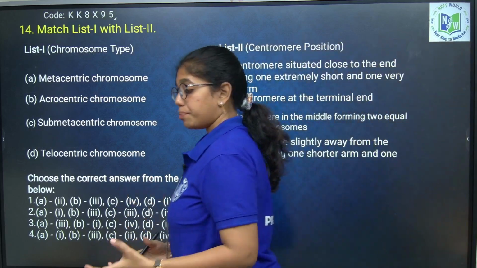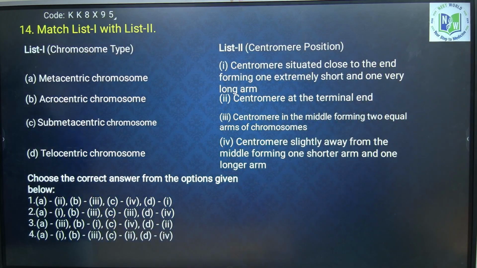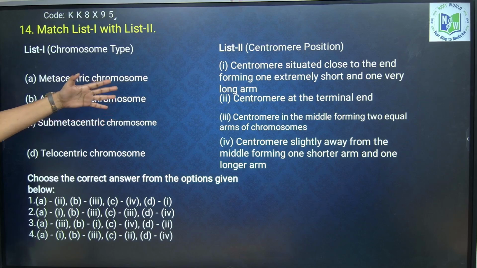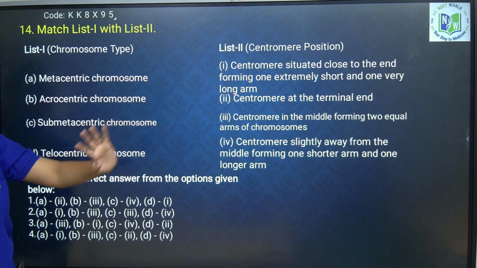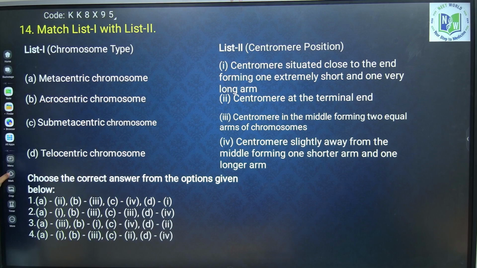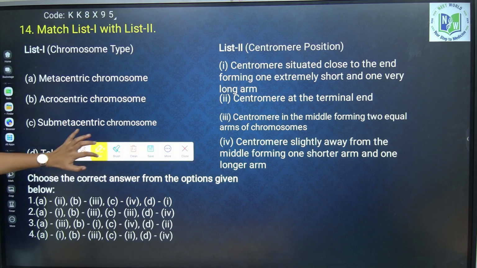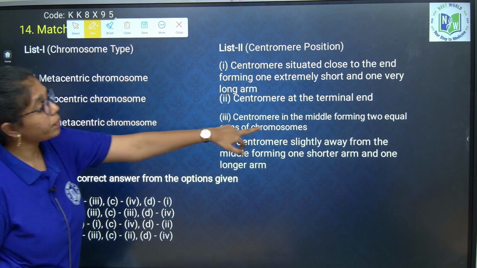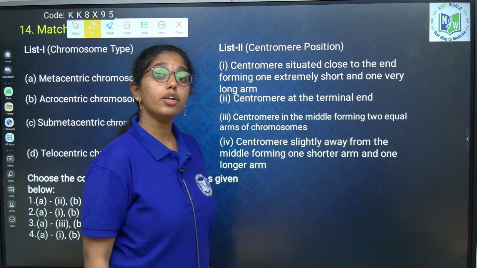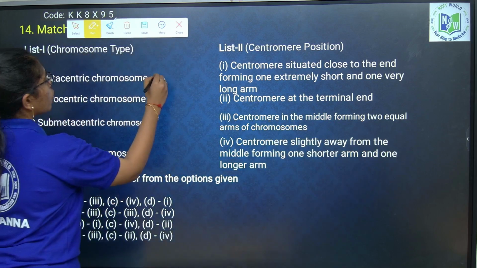Different shapes of the chromosomes are given and its shape is asked in column 2. Okay. Metacentric, where the centromere is in the middle forming two equal arms of the chromosome.